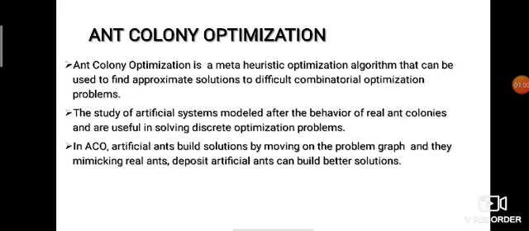Ant colony optimization. Ant colony optimization is a meta-heuristic optimization algorithm that can be used to find approximate solutions to difficult problems. Based on this, swarm robotics works. It is the study of artificial systems modeled after the behavior of real ant colonies, and is useful in solving discrete optimization problems. In this approach, artificial ants build a solution by moving on the problem graph and mimicking real ants. By depositing artificial pheromone, artificial ants can build better solutions.